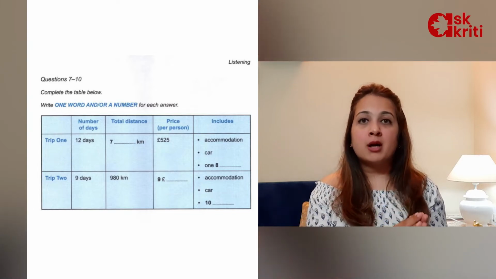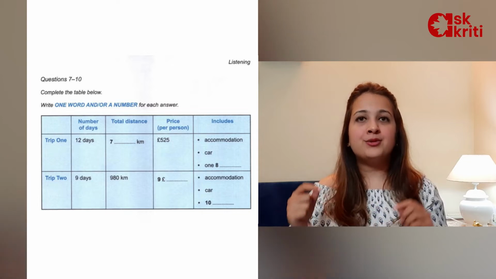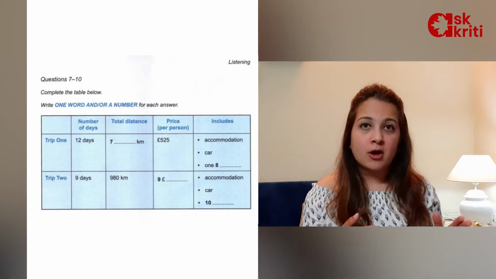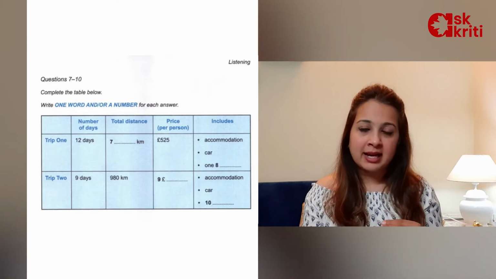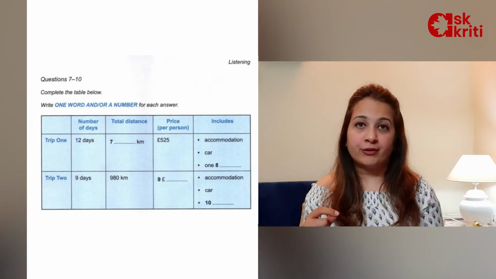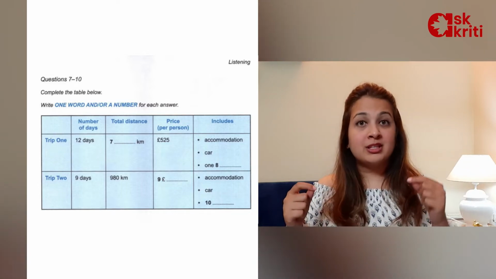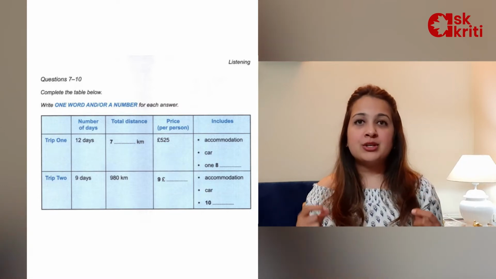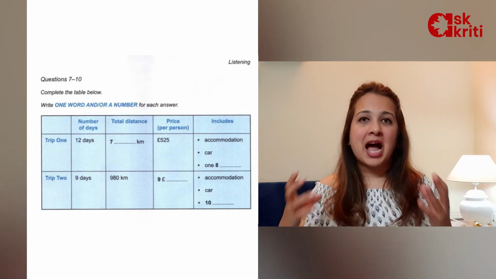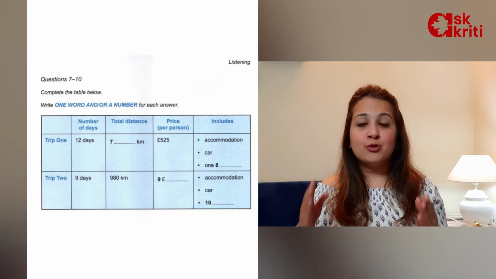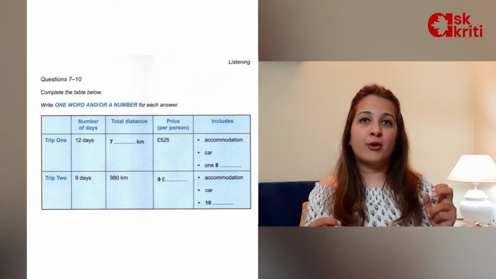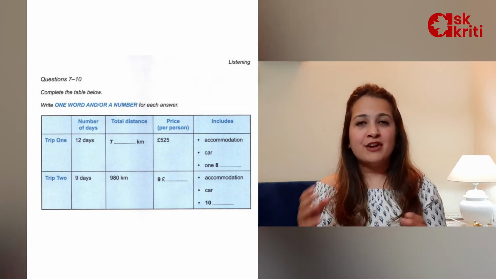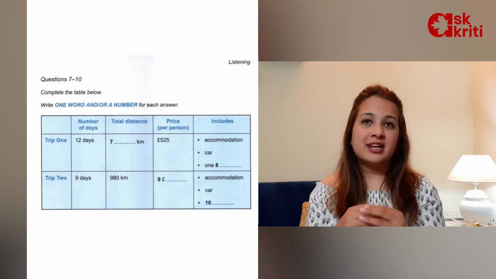But if the question demands you to answer a noun, and you are unable to get the answer right, you need to guess a noun. If you have skipped some question, and you have to now make a wild guess, and the question is demanding an adjective, which is a description of a noun, you need to answer in an adjective only. If the question is trying to ask you to explain some action, that's a verb. You need to understand that you have to catch a verb. And if it is trying to describe a verb, a kind of action, how it happened, which is an adverb, you need to answer in an adverb only.